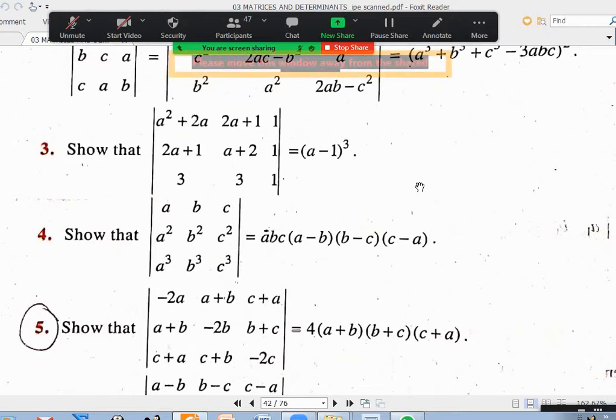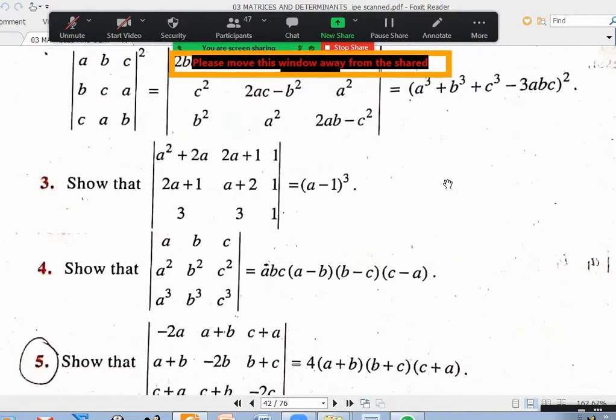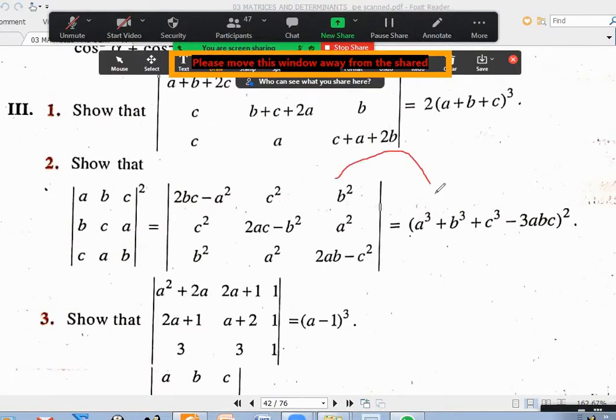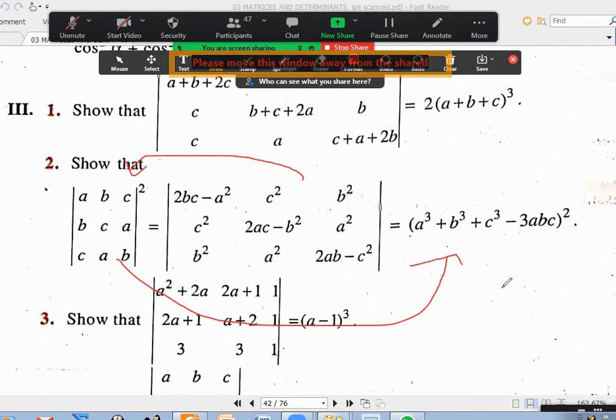Sir, they gave another third equation also for this second question. Yeah, that we'll do, you can see on the screen. From here, I will not try to prove. From the second one, I proved how to get the first one. First one equal to third one. Sir, should we first prove? First one equal to third one is very easy. Don't need to do anything, just expand. That's all. Just expand, you'll directly get that.